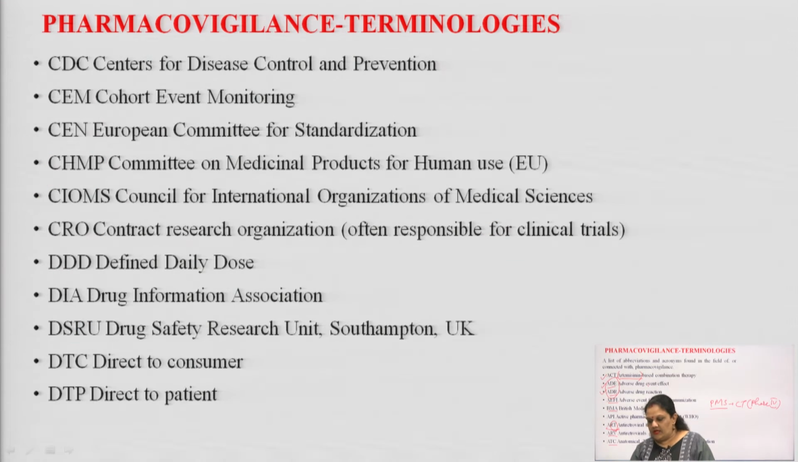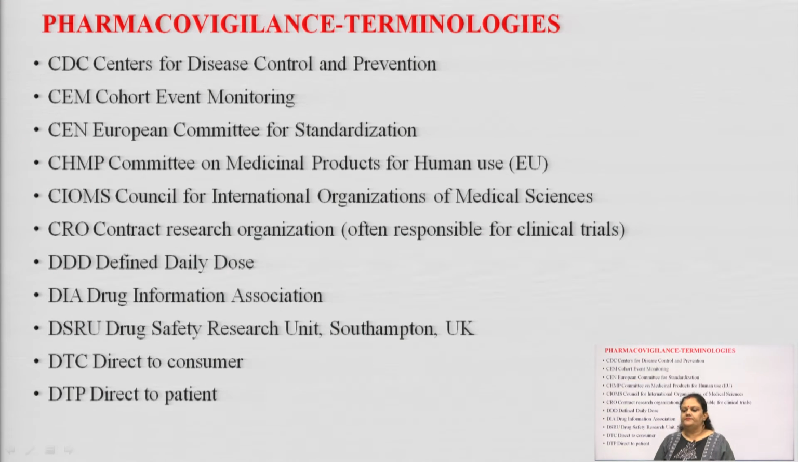Okay, students. Next, continuing these terminologies, CDC, it is the Centers for Disease Control and Prevention. That is why it is written centers, because CDCs are located in different countries with different names at different places. Okay, next is CEM. So, CEM stands for cohort event monitoring. You have to remember it like this, cohort event monitoring.